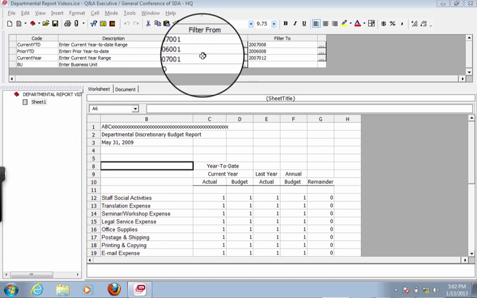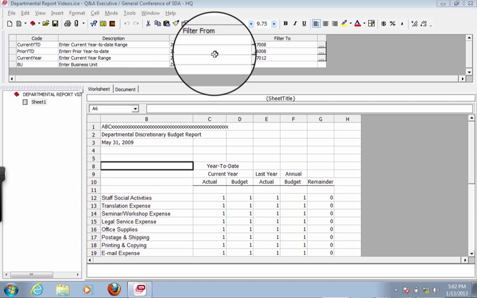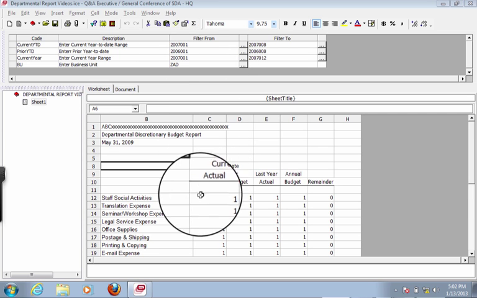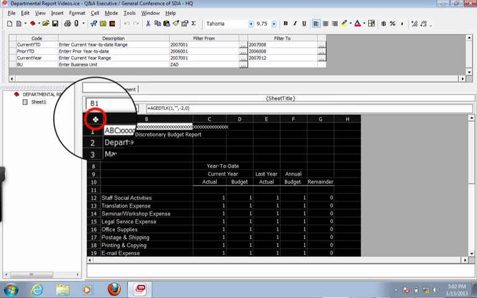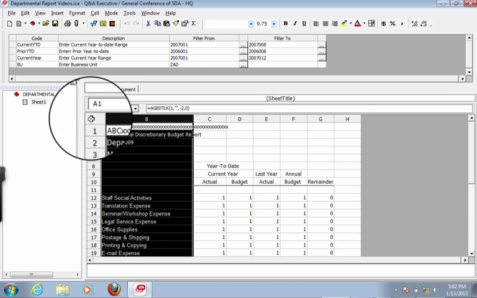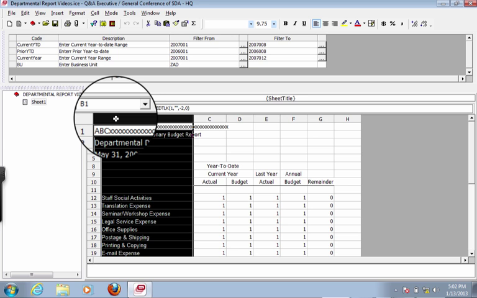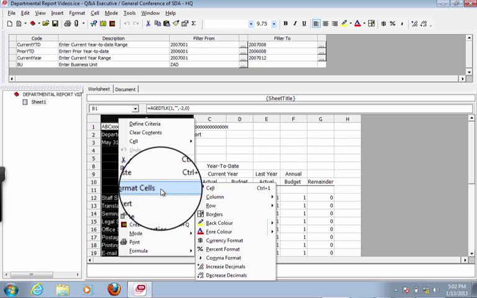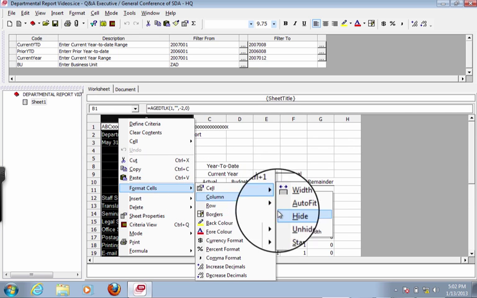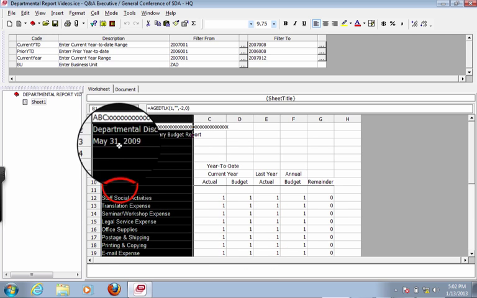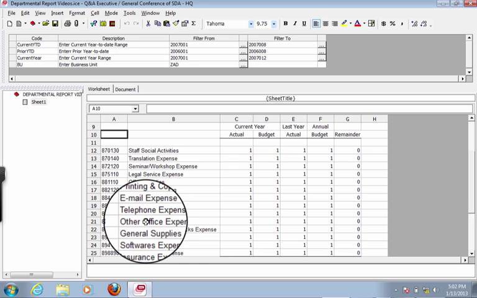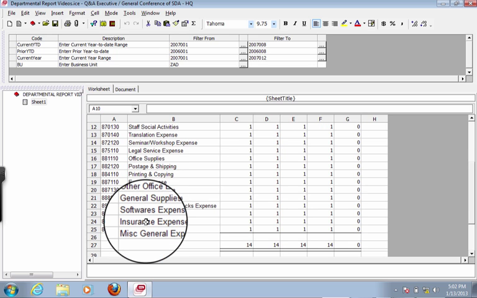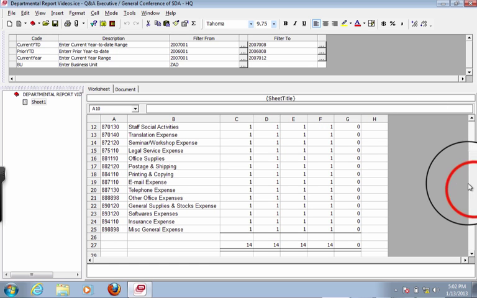That's different than what our prompt says, but remember these are the default values of the prompt. I have hidden columns here, and so I could unhide that column. Let's see if I can successfully do that. We format the column and we unhide it, and it's right over here. And these are the account numbers that I used. Okay, you could use different ones without any problem.